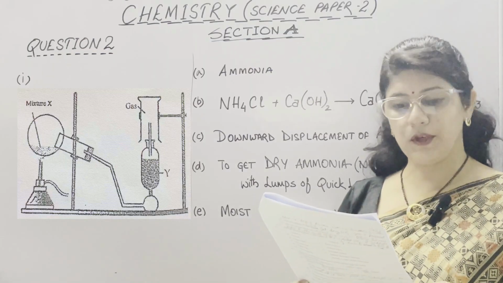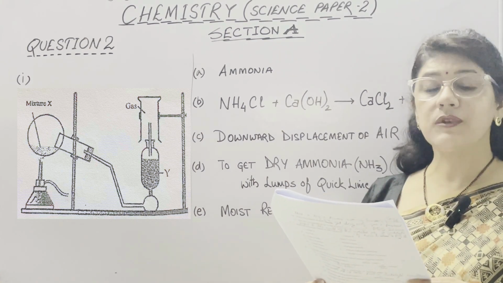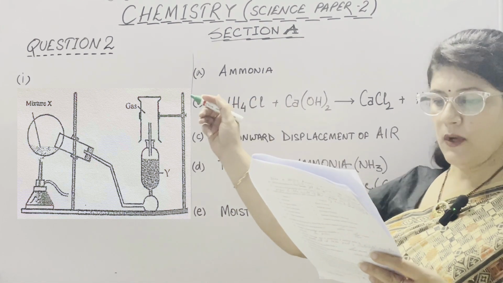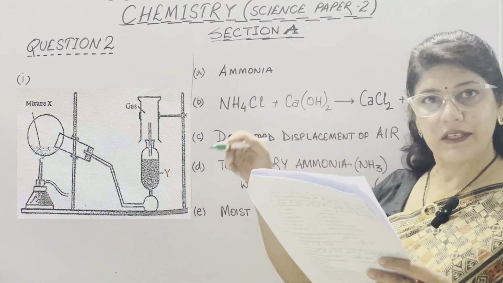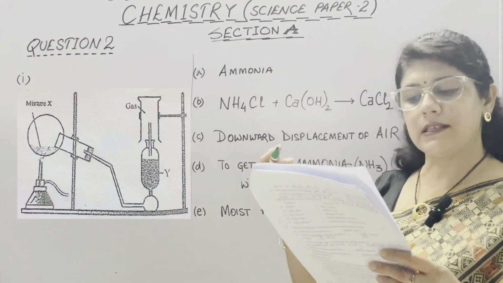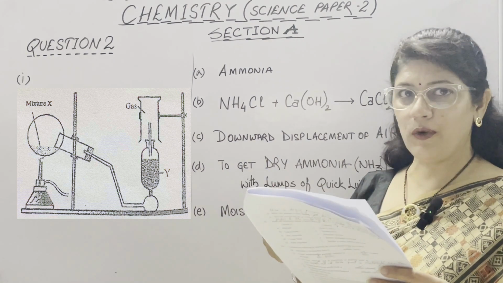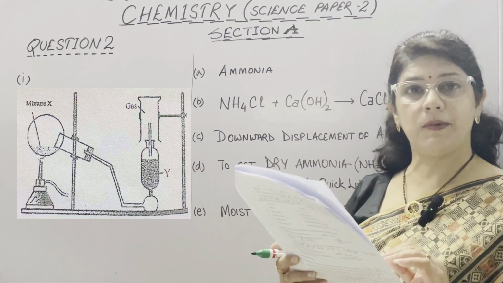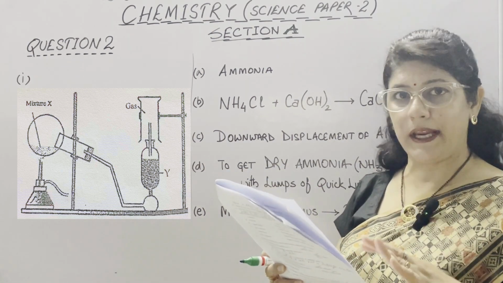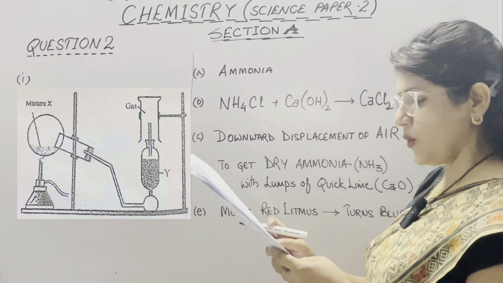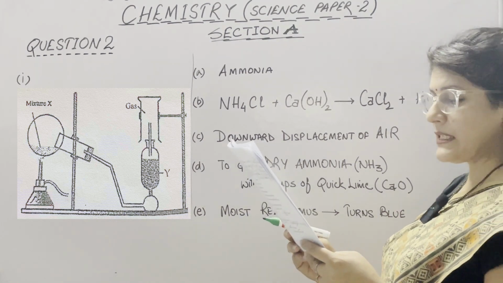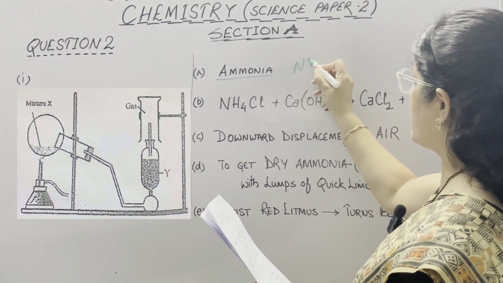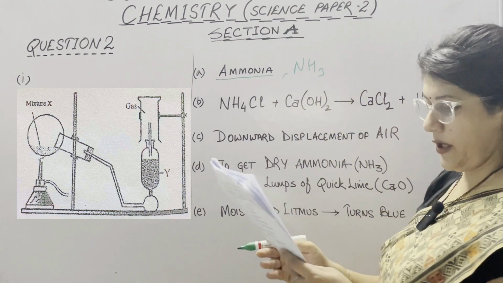Now coming to question number 2, first part belongs to study of compounds. The question is: the diagram shows an experimental setup for the laboratory preparation of a pungent smelling gas, and the gas is alkaline in nature. So we know that this is ammonia. This diagram represents laboratory preparation of ammonia from ammonium chloride, NH4Cl. In the first part, name the gas collected in the gas jar. So it is ammonia, or you can also write symbolically NH3.